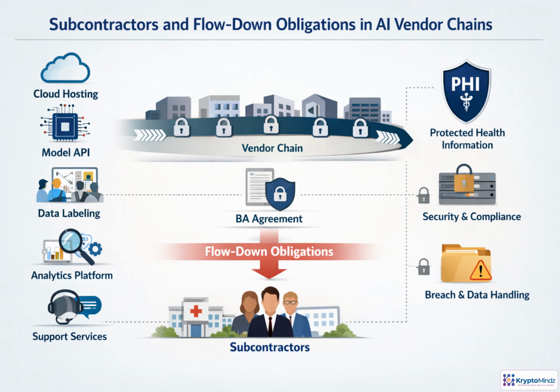AI vendors rarely operate alone. A service may rely on cloud hosting, model APIs, data labeling, analytics, or support tools. When any of those parties touches PHI, the obligation cannot stop with the first vendor. The business associate must flow HIPAA terms down in writing through BAAs or subcontractor agreements: permitted uses, safeguards, breach reporting, and return or destruction of data. The key control is transparency. Hidden subprocessors create hidden PHI risk.